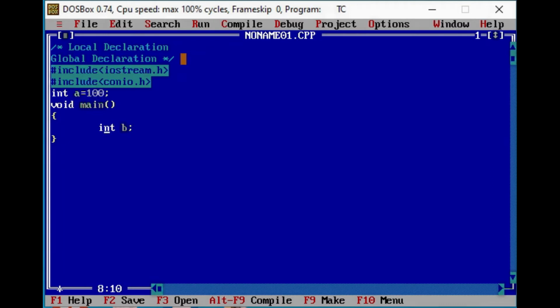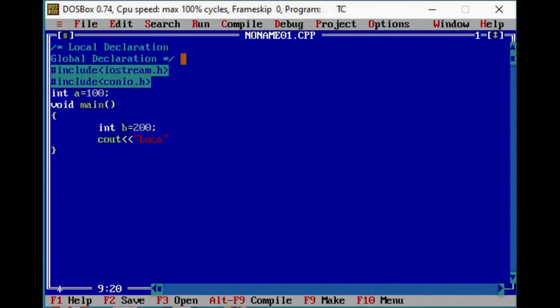Suppose the value is 100, and in the local declaration section the variable b is declared, and I am going to assign, suppose, the value 200 to it. Now I want to display both the values. By using the cout object with the insertion operator, in double quotes, I will write the message. Suppose firstly I am going to display the value of the local variable.